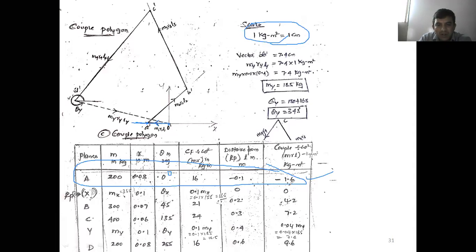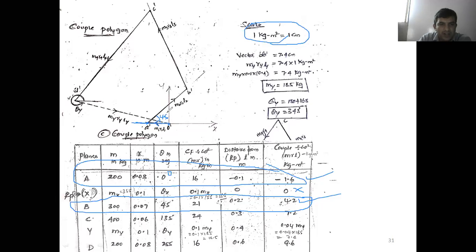What about the second one? It's 0, so don't consider this one. Next, the third one: we know the magnitude is 4.2. What is the orientation here? The orientation is 45 degree. Now from A dash, I draw a 45 degree line.